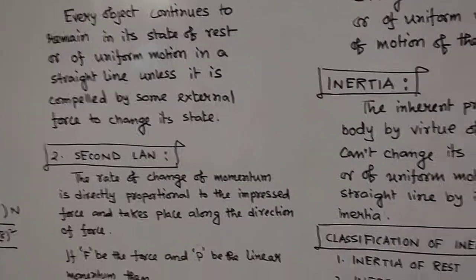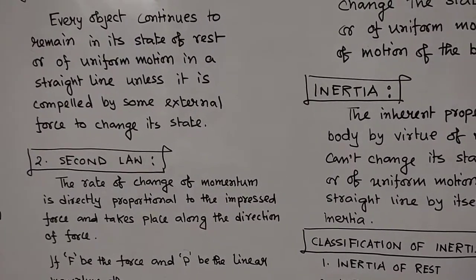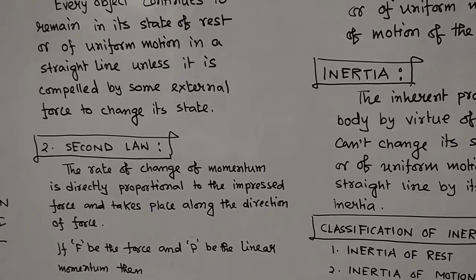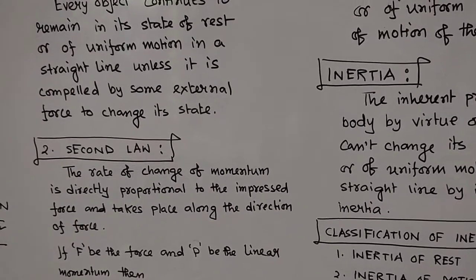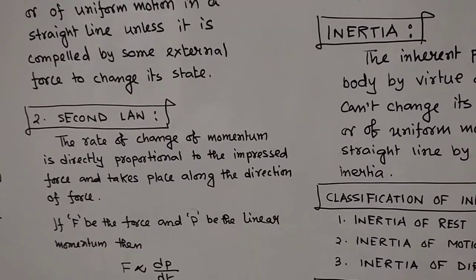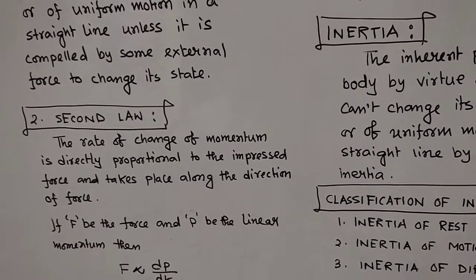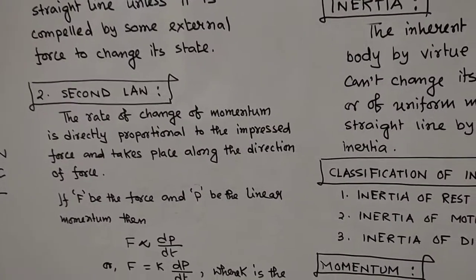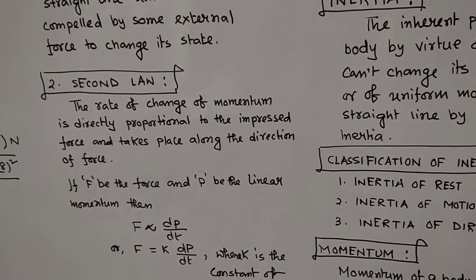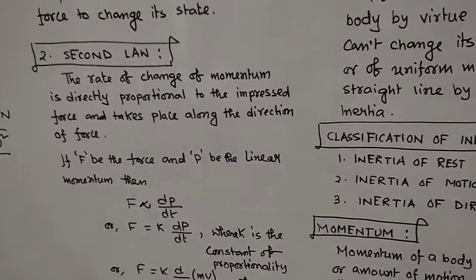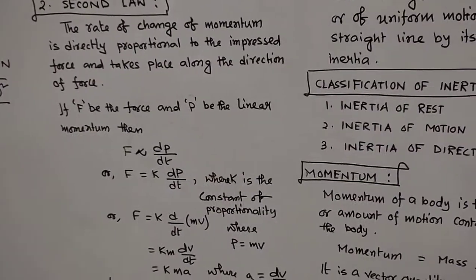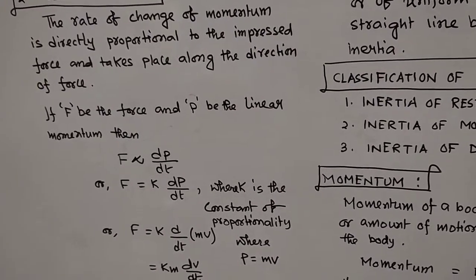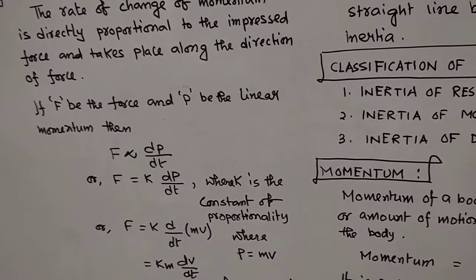Now the second law: the rate of change of momentum is directly proportional to the impressed force and takes place along the direction of force. So this is your second law. We are trying to define the expression. If F be the force and P be the linear momentum, then as per the second law you can write F proportional to dp/dt. dp/dt is nothing but the rate of change of momentum. If you want to make it an equality, definitely you have to bring one constant.